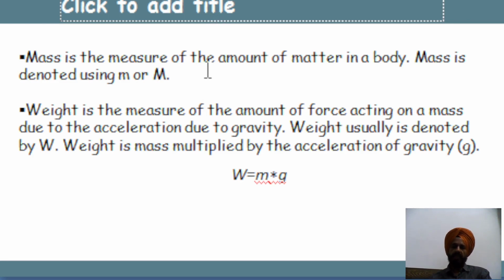And then weight. How can we differentiate weight from mass? Weight can be defined as the measure of the amount of force acting on a mass due to the acceleration due to gravity, and weight is usually denoted by capital W. Weight is mass multiplied by the acceleration due to gravity. So this is the relationship between weight and mass. We can define weight equal to mass multiplied by the acceleration due to gravity. This equation defines the relationship between weight and mass.